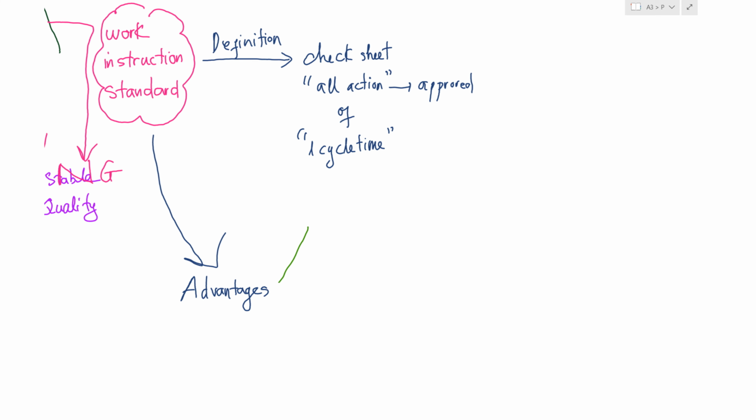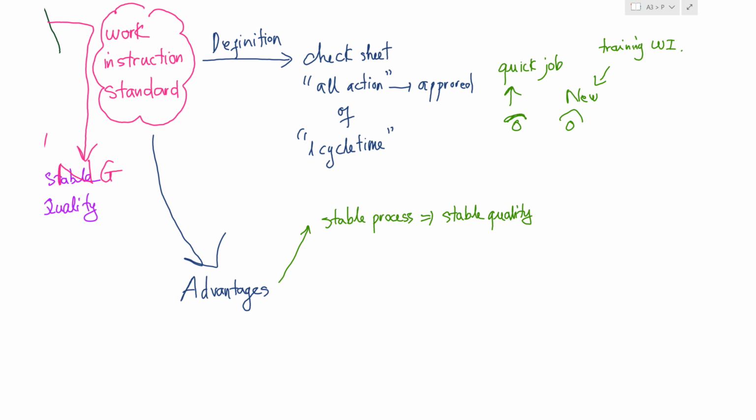Firstly, WI supports us to keep a stable process. It means you make stable quality. For example, you can change the current man to a new man, because the current man is quick at the job. But with the new operator here, you will conduct WI training for the new member. So in just a short time, the new member can do the job the same as the old member.